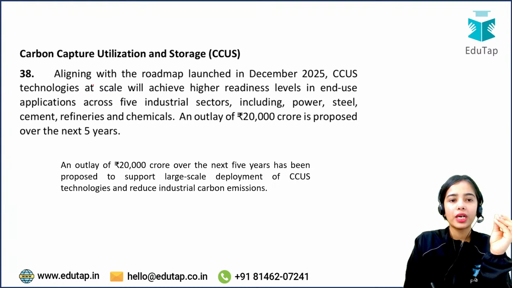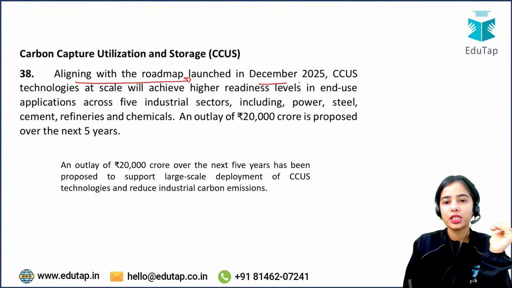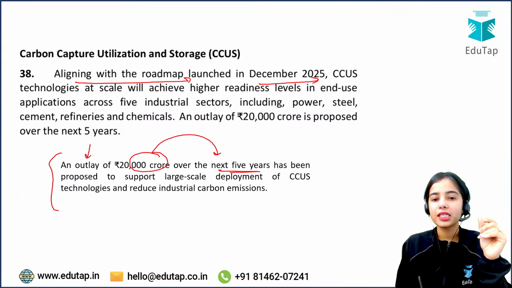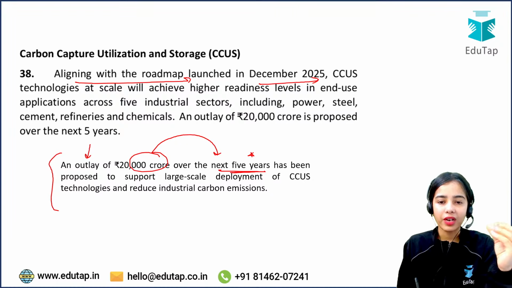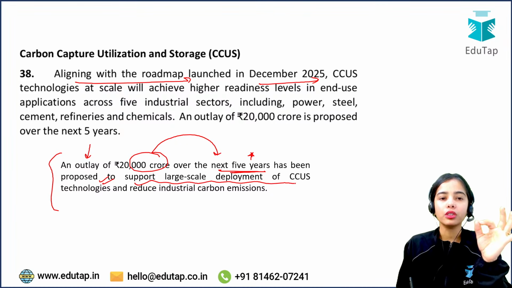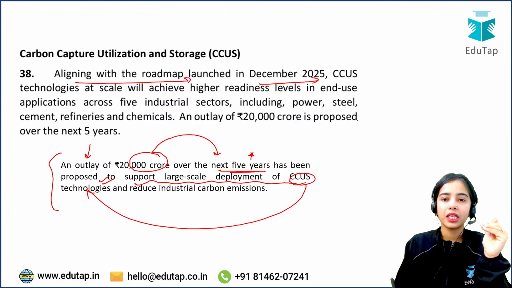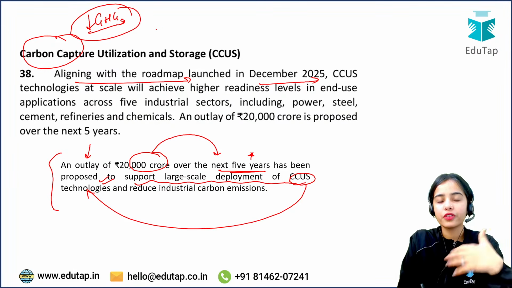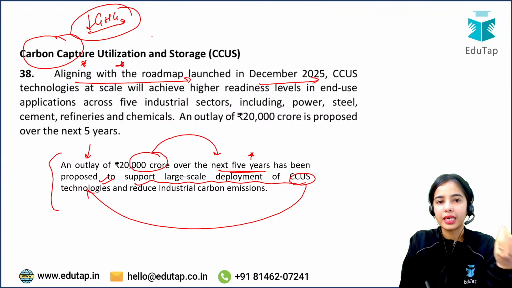Aligning with the roadmap launched in December 2025, an outlay of 20,000 crore will be provided over the next 5 years. This has been proposed to support the large scale deployment of carbon capture, utilization and storage technologies that help in the reduction of greenhouse gases released from industries.